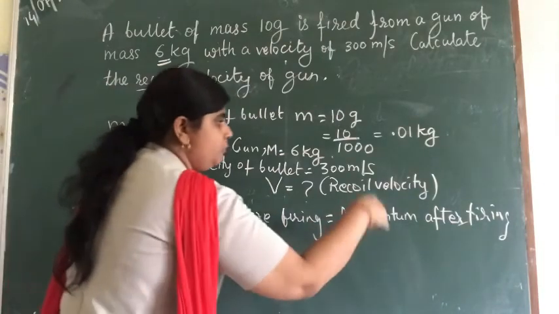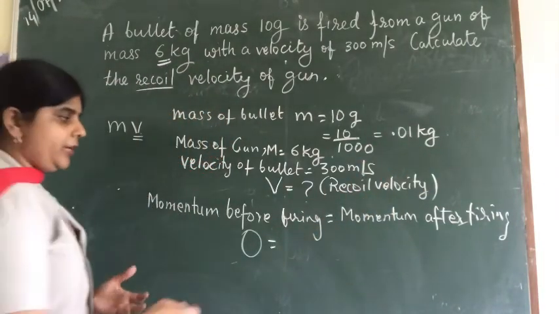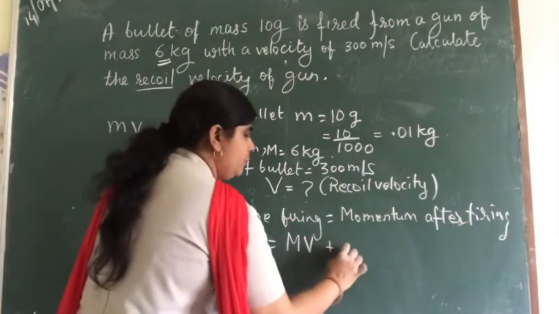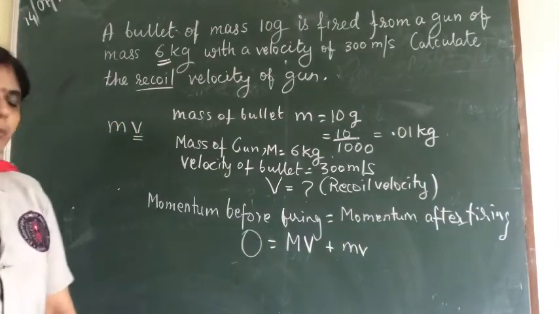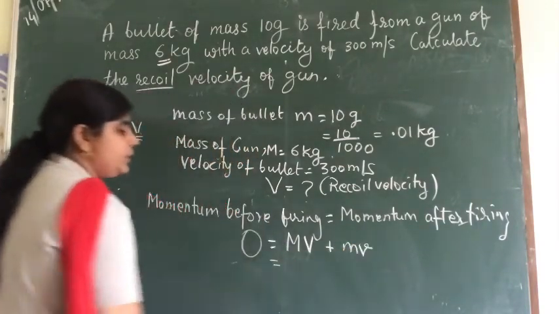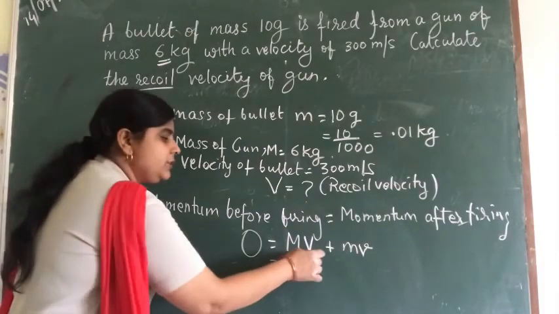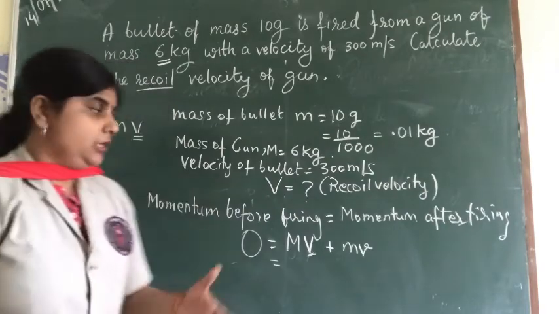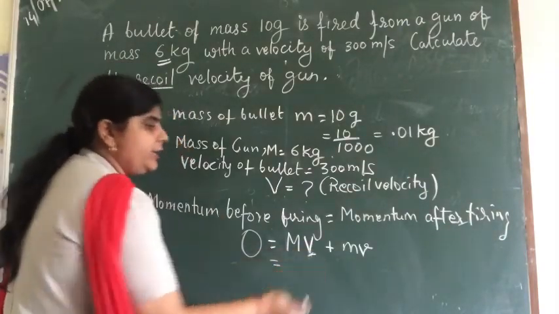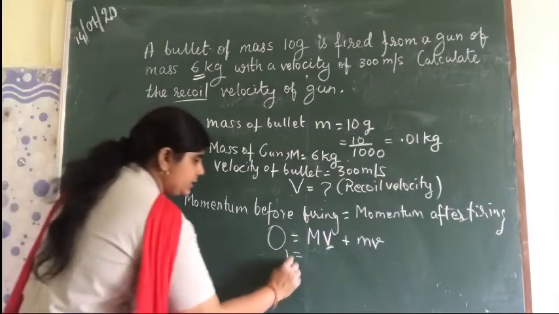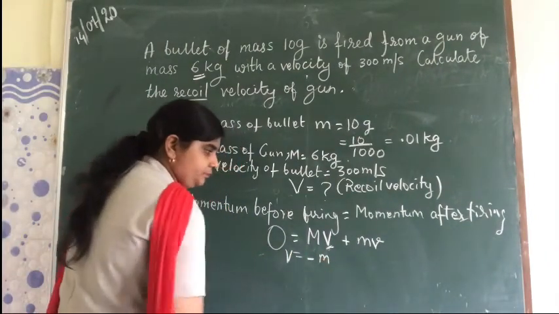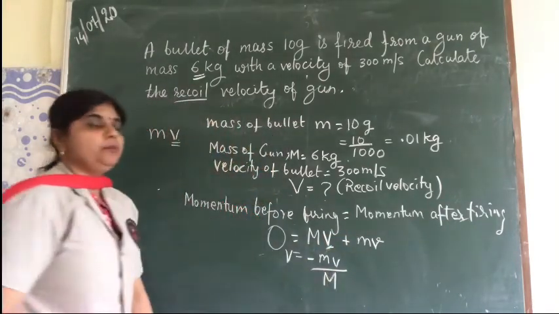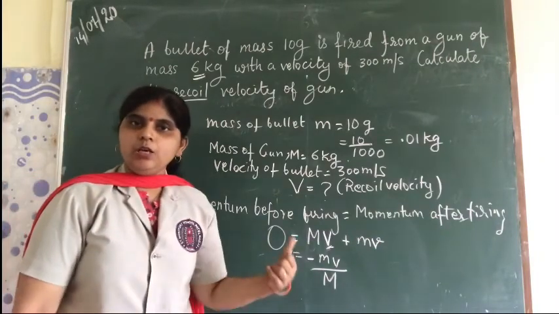And now, what is the momentum after firing? Total momentum after firing will be momentum of gun plus momentum of bullet. Next, what we require is capital V, the recoil velocity. I'll keep V on one side and shift the rest. So V is equal to minus mv upon capital M. This is the recoil velocity of the gun.